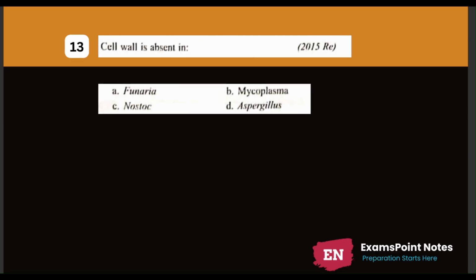Next question is question number 13. Cell wall is absent in option number A. Funaria. Option number B. Mycoplasma. Option number C. Nostoc. Option number D. Aspergillus. The correct answer is option number B.